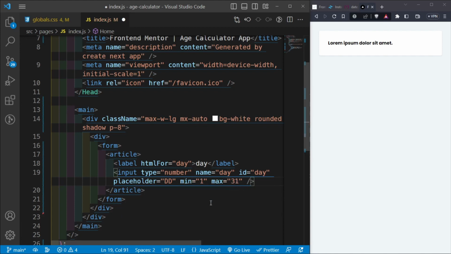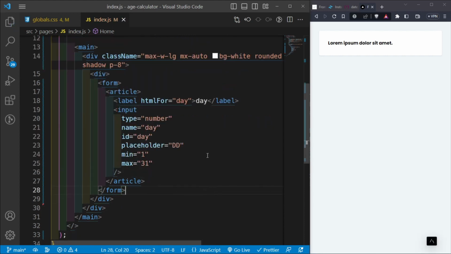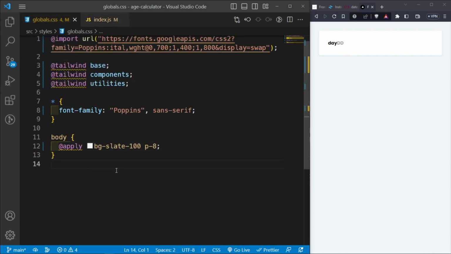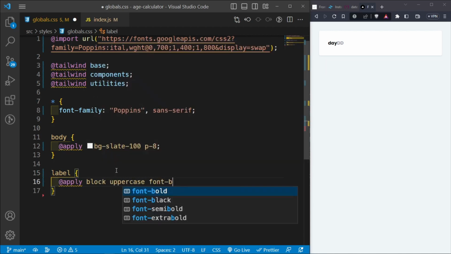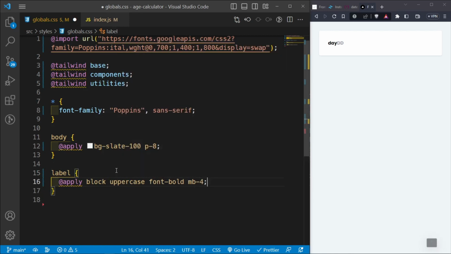And then once we have that, let's see what else we need to do. Currently nothing, but you can save this so that we see what you have on the screen, and you can see that this is what we have. So let's begin to style this out, and I want to style all the labels and the inputs in our globals.css. So for all the labels, I want to say apply, and I want them to be block elements, and I want them to be uppercase with the font bold, and then margin bottom of 4 to push them away from the inputs just a bit.